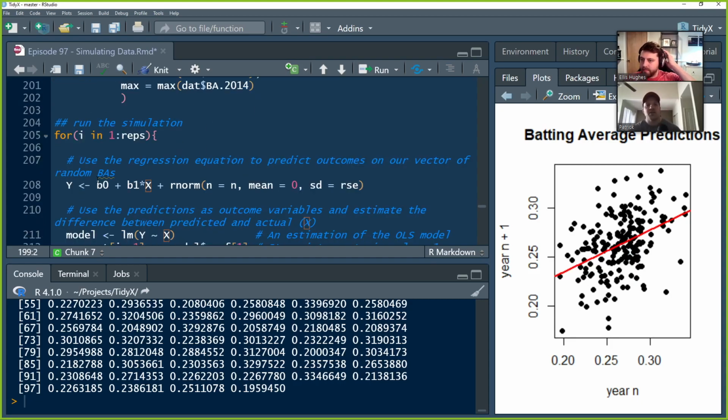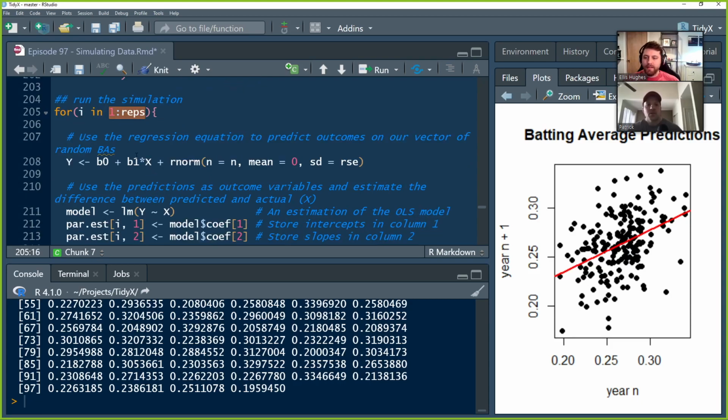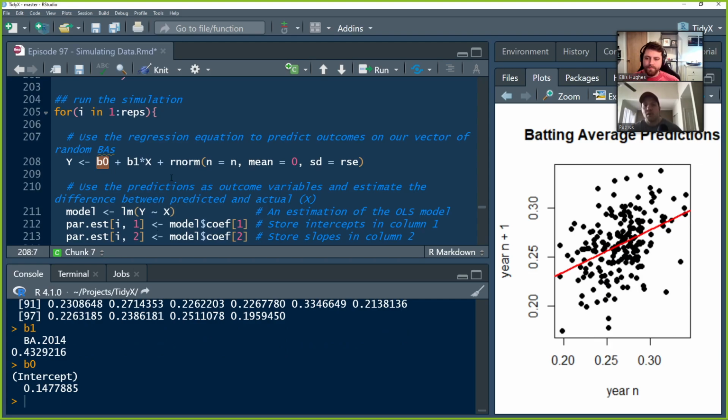So we're going to run a simulation for every i in 1 to reps. Okay, so that's 1,000, right? We're going to build up this regression model by hand. So Y is going to be the 2015 batting average, and we're predicting it from the coefficients of our model that we previously built. So we have beta naught, beta 1 multiplied by each of those 100 observations of run if batting averages that we produce. And we want to make sure that there's some jitter here, because again, it's not deterministic. There's a stochastic component. There's some error there.